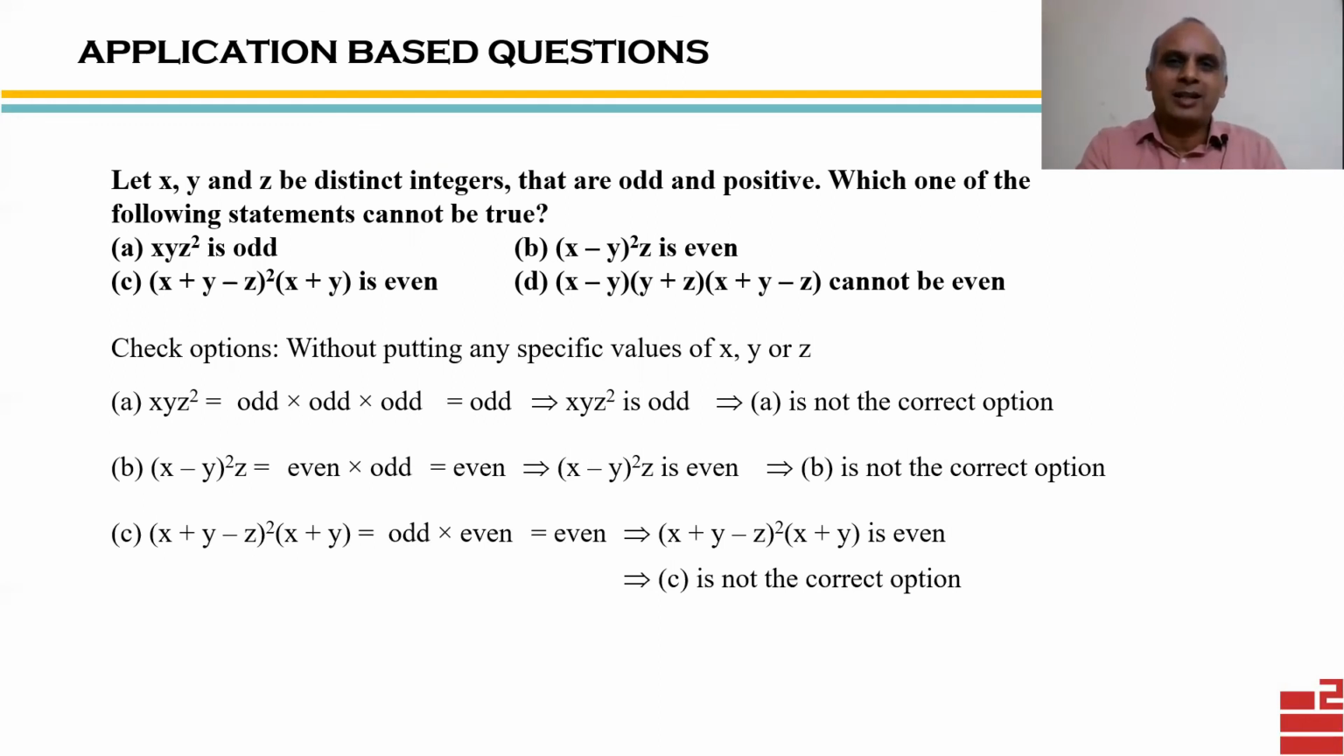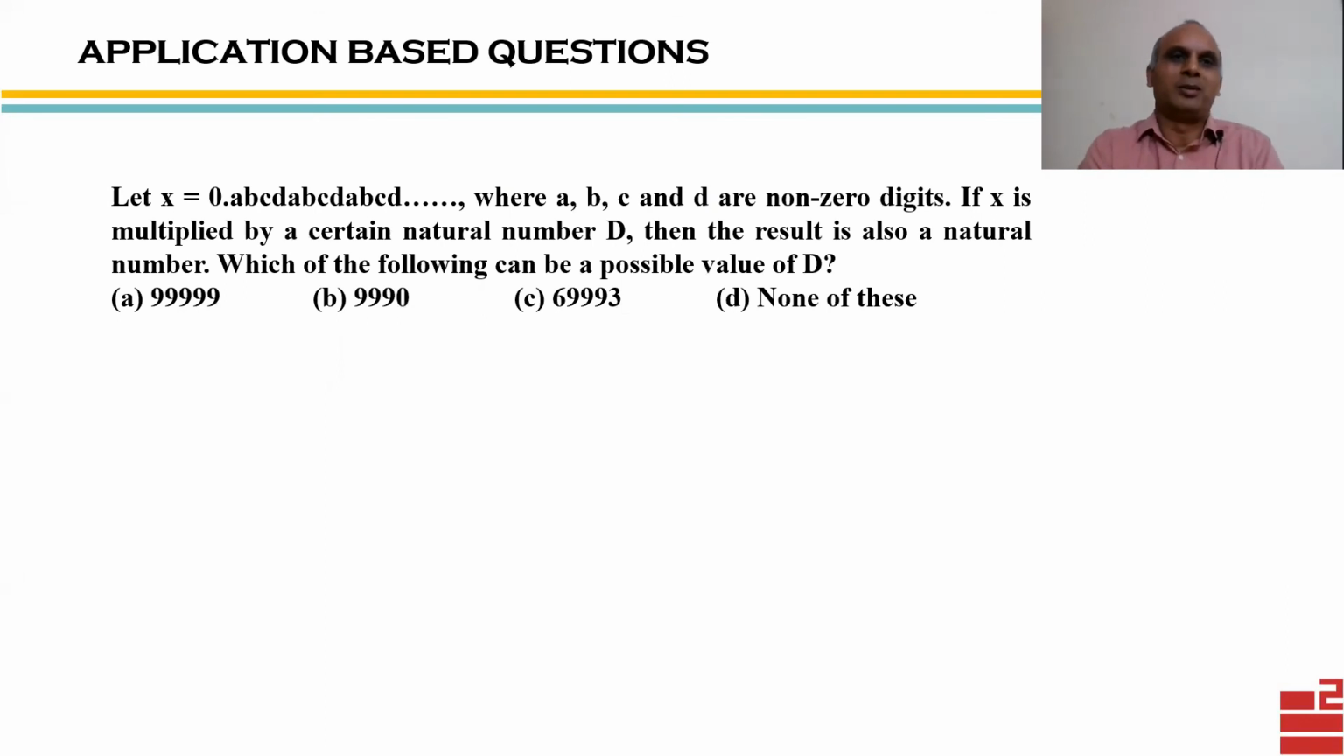We need not check for D, because if A, B, and C are not the choices, obviously D is the right choice for this question. So the D statement will be a wrong statement. So it's the correct choice in this question. Got it? One last problem.